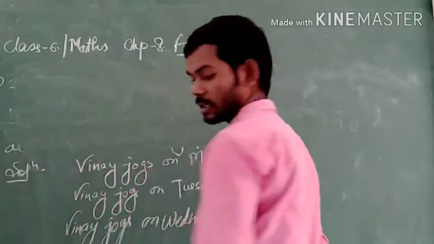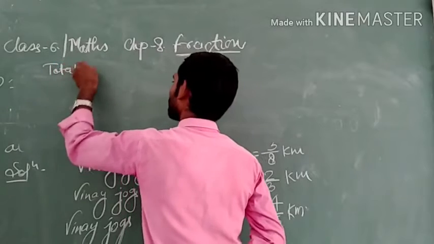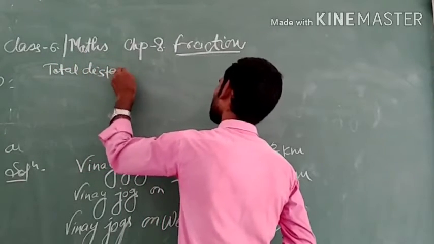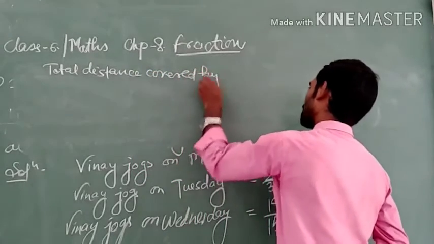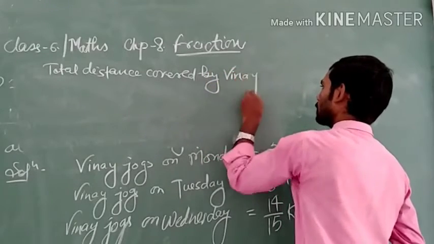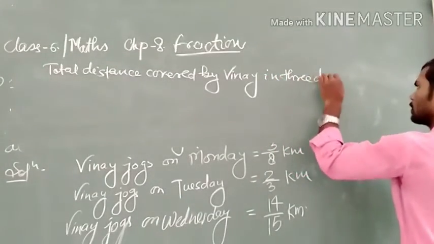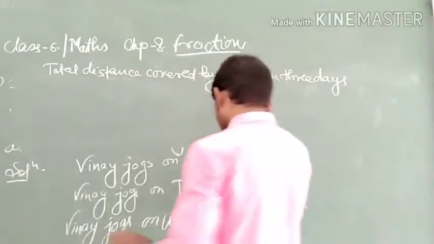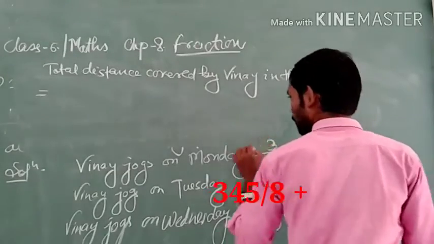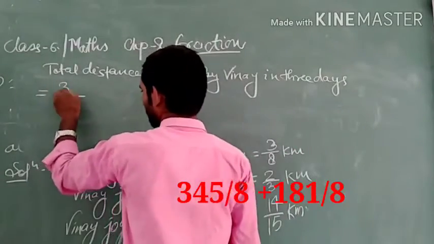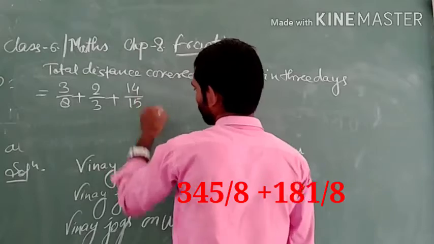Here we write total distance covered by Vinay in 3 days, and this will be equal to 3/8 plus 2/3 plus 14/15 kilometers.